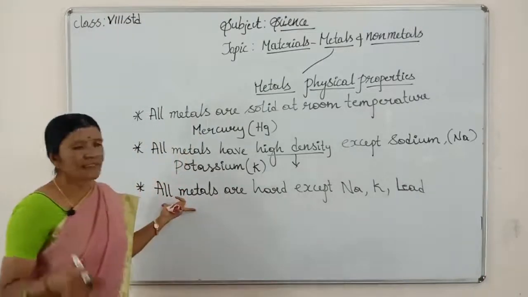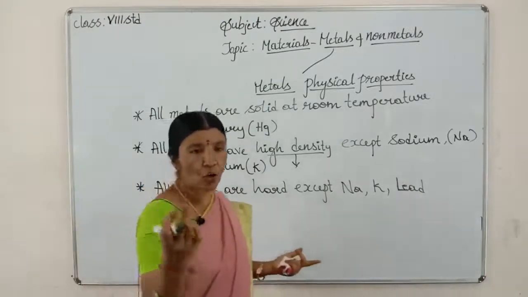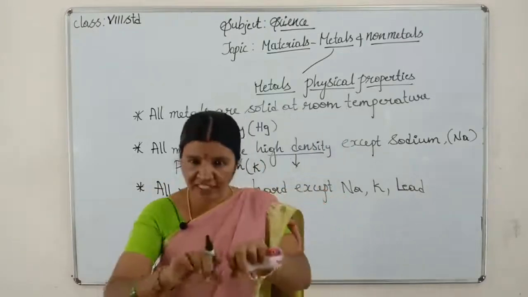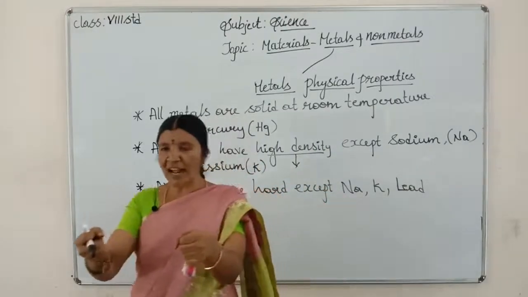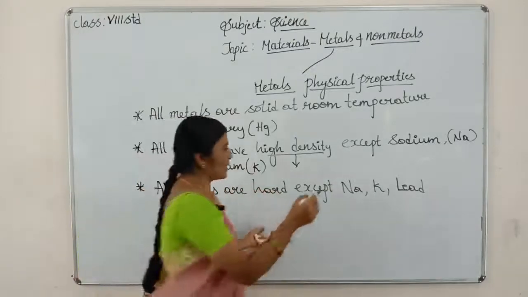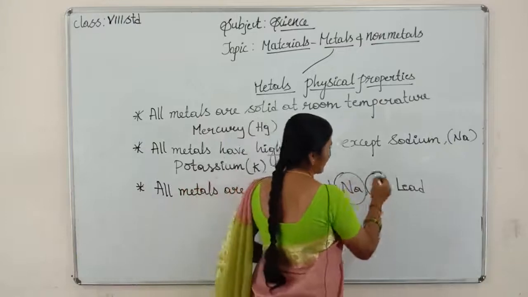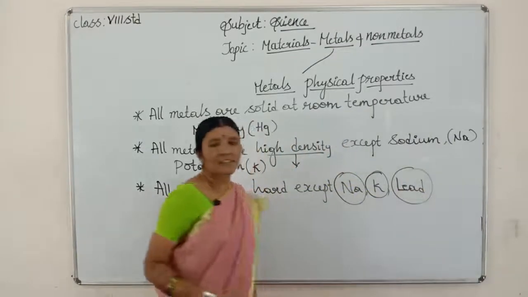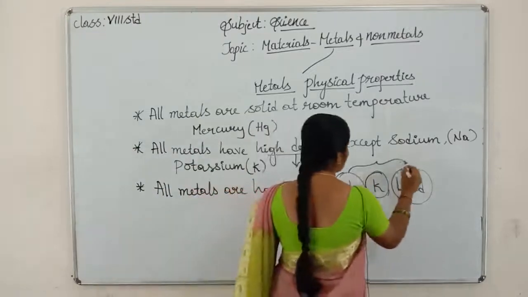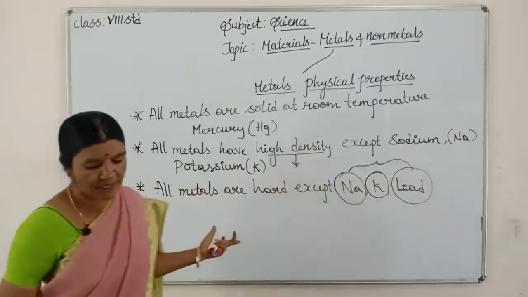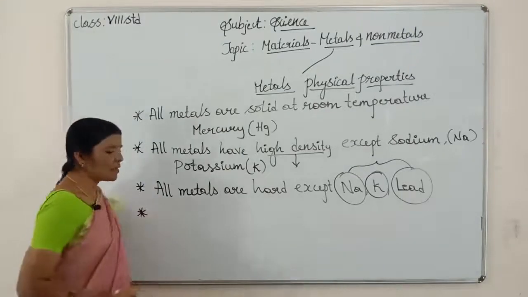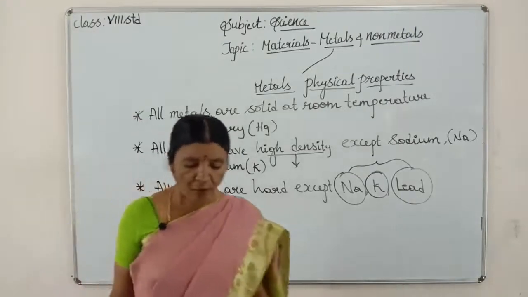If you take iron or copper, these are all metals, isn't it, children? Can we break these metals with our hand? No, they are very hard. But sodium, potassium and lead can be easily broken. Except these three, all the metals are hard, children. That is the third physical property of metals.